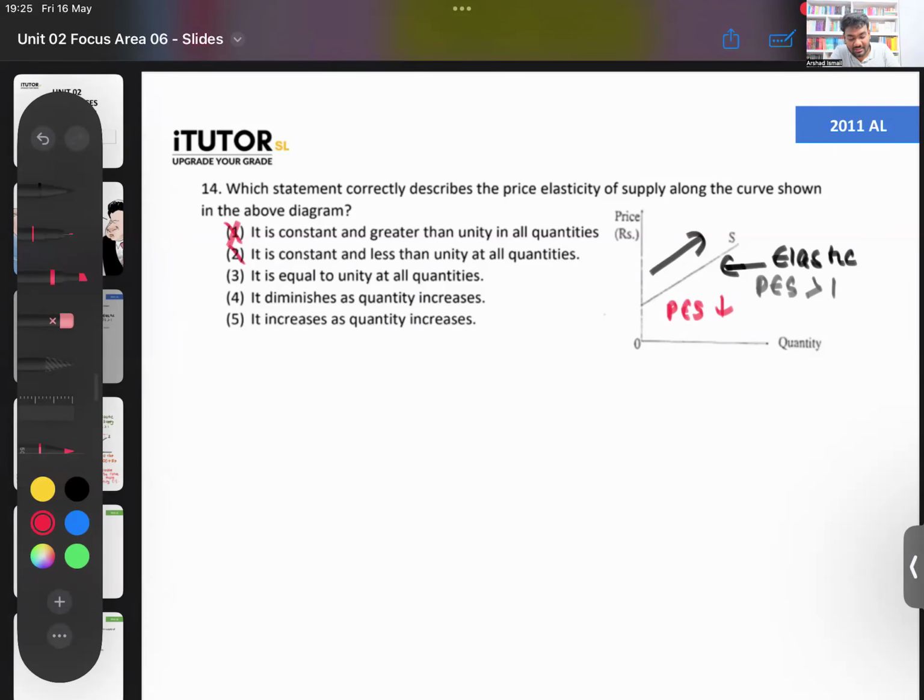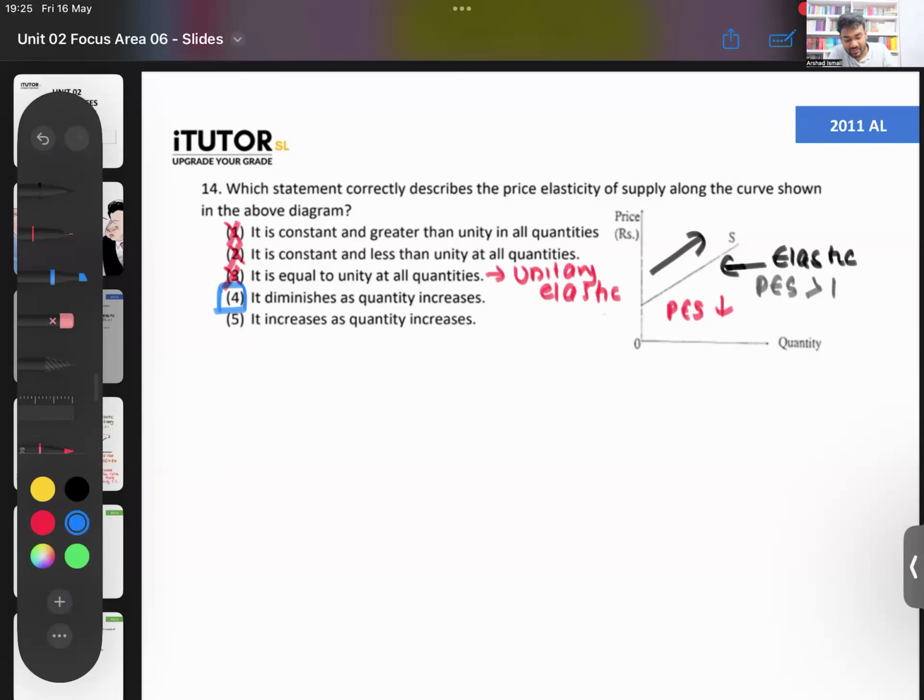Second one also says constant. Wrong. Third one says it is equal to unity. That is if the supply is what, Lamai? When is your PES equal to unity at all quantities? If it was a unitary elastic supply curve, then this one is correct. So not this. It diminishes as quantity increases. Is that correct? Diminishes means decreases. They're saying PES decreases as quantity increases. That's right. Now that is your answer.